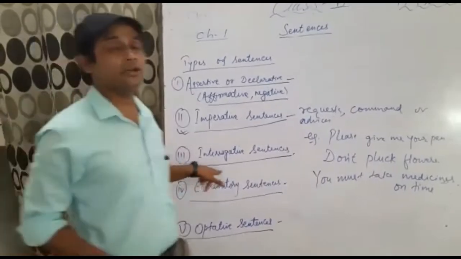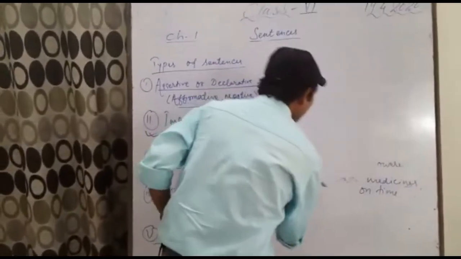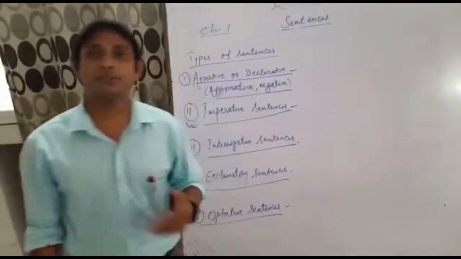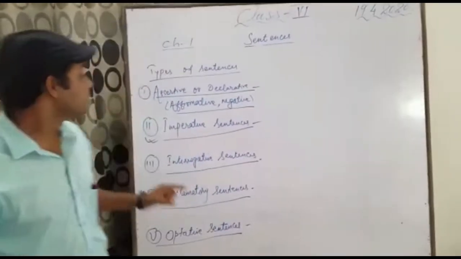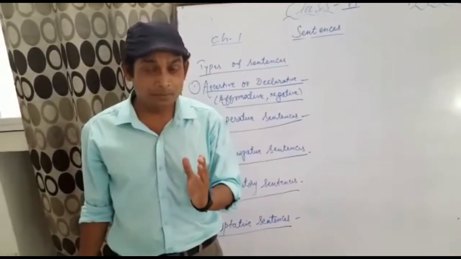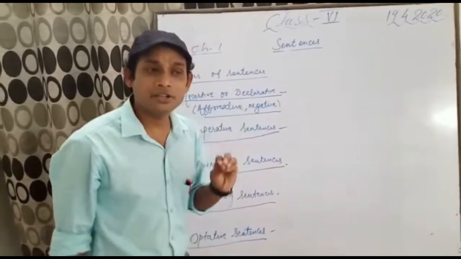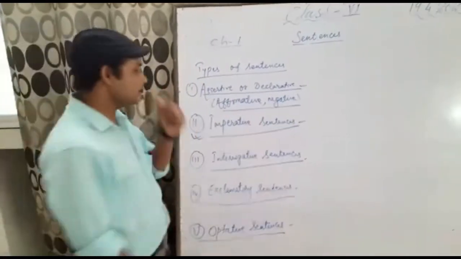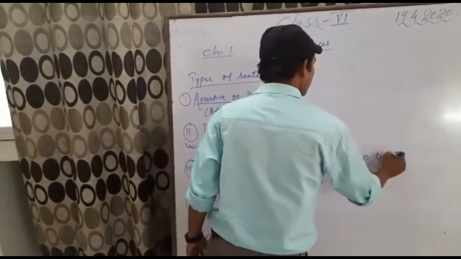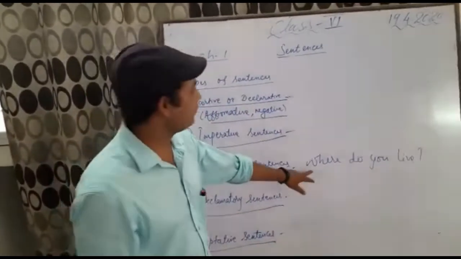Third type is interrogative sentences. Now I will be telling you what are interrogative sentences. So many questions are there that you come across in your life every day. Your teachers also ask you so many questions and you need to answer them. So the questions are interrogative sentences. Those sentences which express questions and have a question mark at the end are called interrogative sentences. I am giving you examples. For example, where do you live? You can look at this example. This is a question. Where do you live?